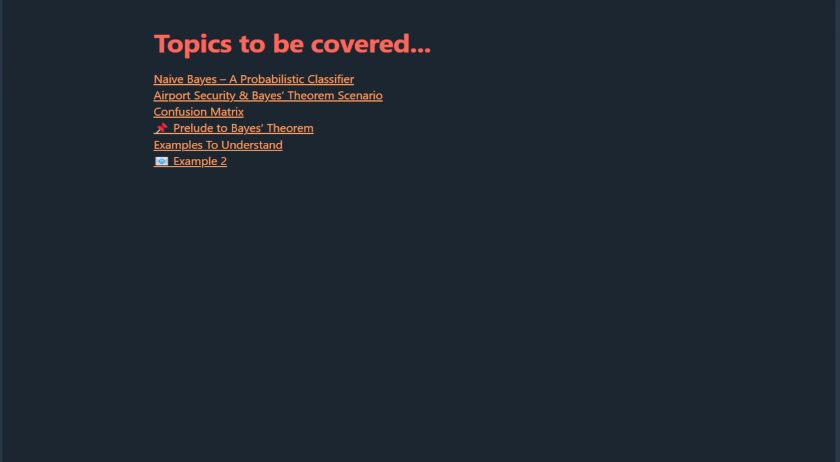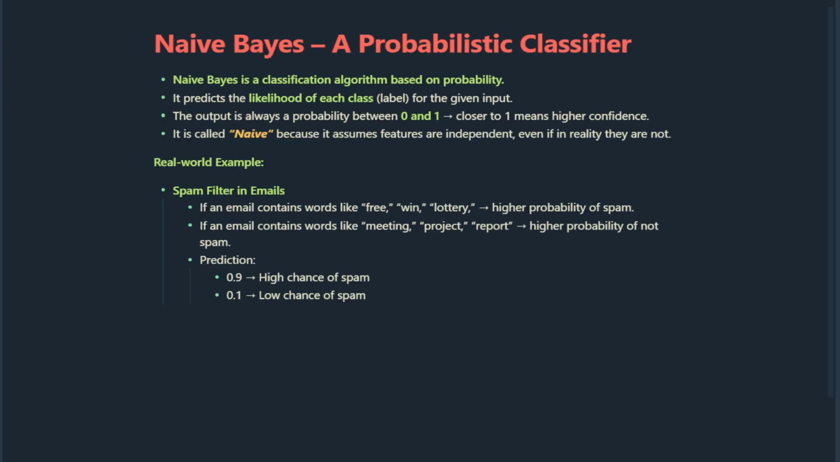our model is performing. Before jumping into Bayes' theorem directly, we will take a quick prelude so the foundation is clear. Then we will explore a few examples to strengthen our understanding. And finally, we will wrap up with a very practical case, an email example where Bayes' theorem plays a big role in spam detection. So stay tuned till the end because by the time we finish, you will not only understand Bayes' theorem but also know how it powers real-world applications like email filtering and airport security checks. Let's get started. Alright, let's begin with Naive Bayes, a probabilistic classifier.